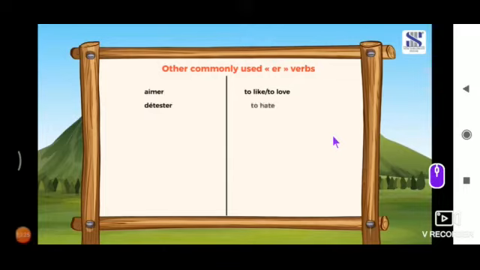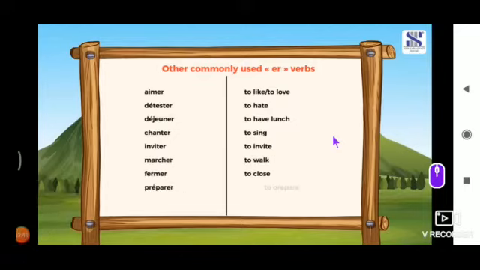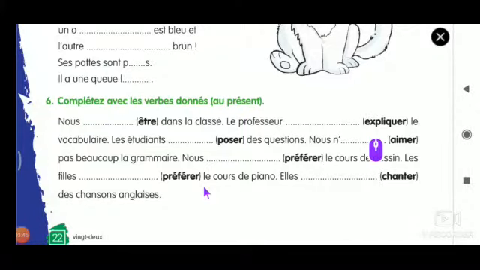Détester, to hate. Déjeuner, to have lunch. Chanter, to sing. Inviter, to invite. Marcher, to walk. Fermer, to close. Préparer, to prepare. Tomber. Okay, I think this is sufficient for your revision.